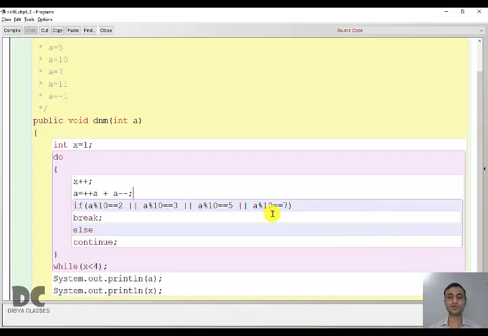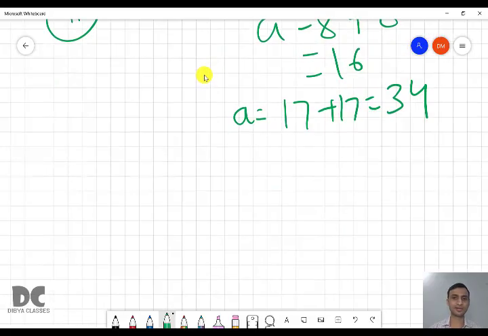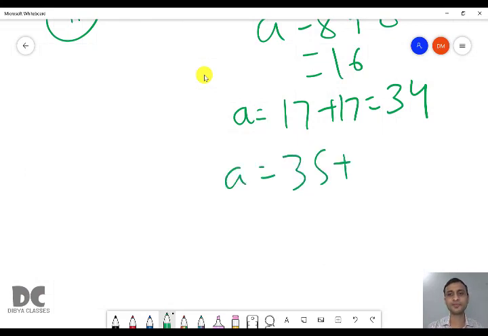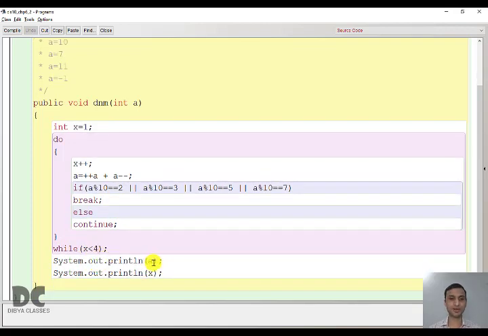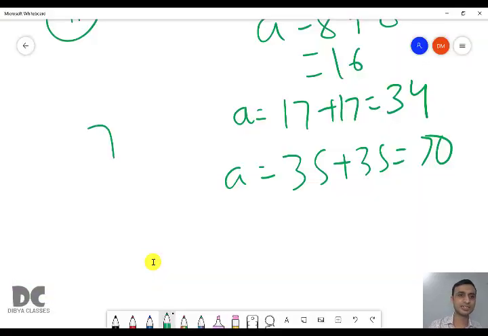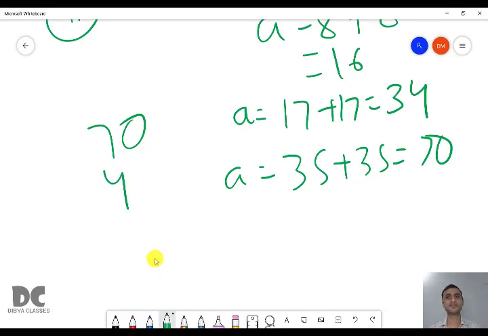So 34 modulo 10 will be 4. Again everything will be false. False means continue, jump to the test condition. So 3 less than 4, again true. X plus plus, this time it becomes 4, and again we have to calculate A. This time it will be 35 plus 35, that is 70. Modulo 10 is 0. Again everything will be false, so we'll execute continue and go to the test condition. So 4 less than 4, false. Now the loop becomes false. It will come out and print the value of A, which is 70, and the value of X, which is 4. So the answer is 70 and 4.